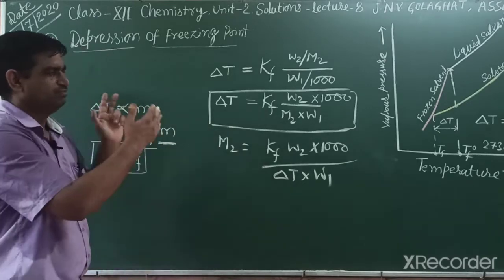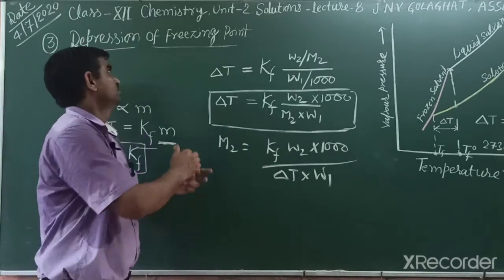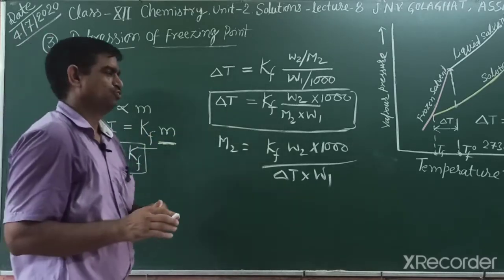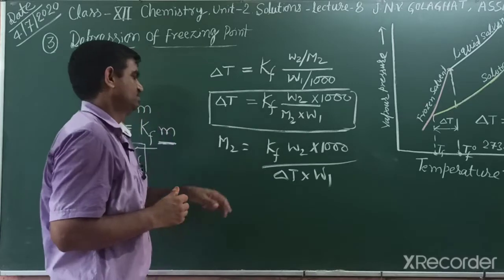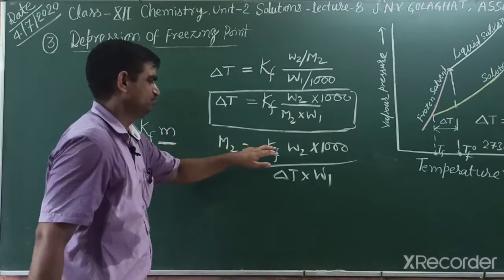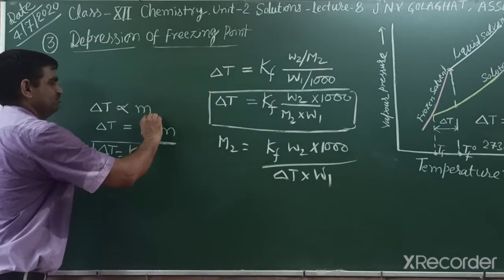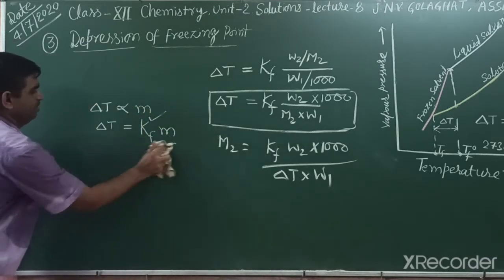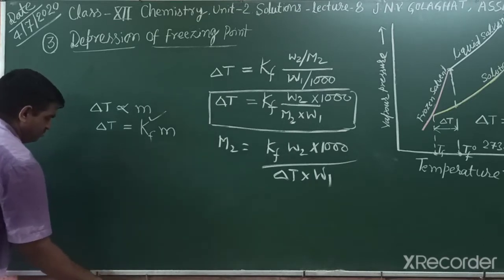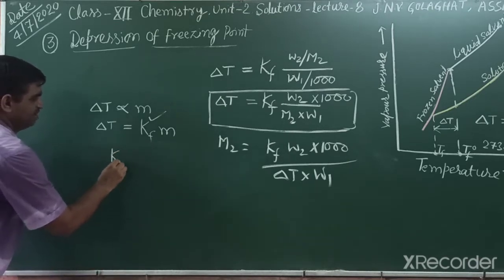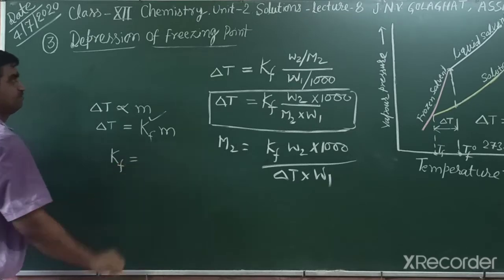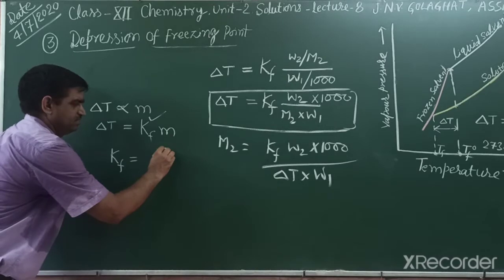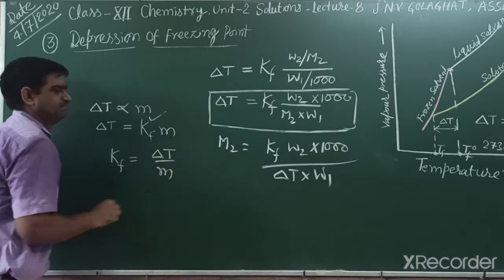Students, when we compare elevation of boiling point and depression of freezing point, there are two constants. At first we identify the unit. What is the unit of Kf? Its unit can easily be found from this numerical, because Kf is ΔT divided by m.